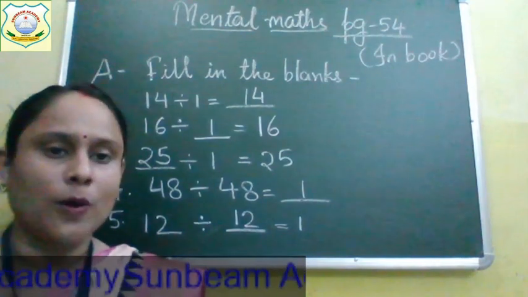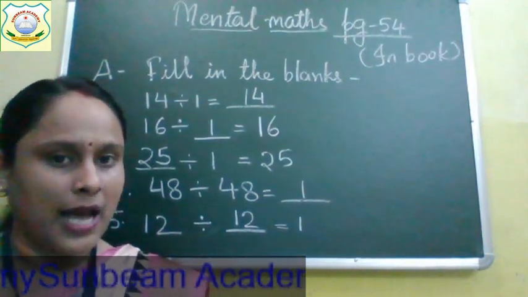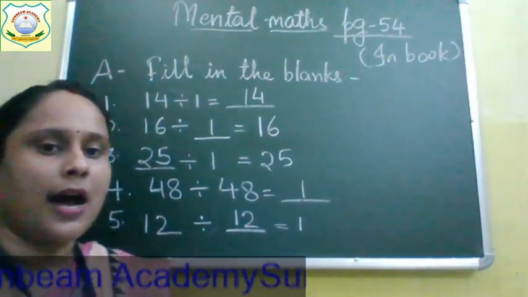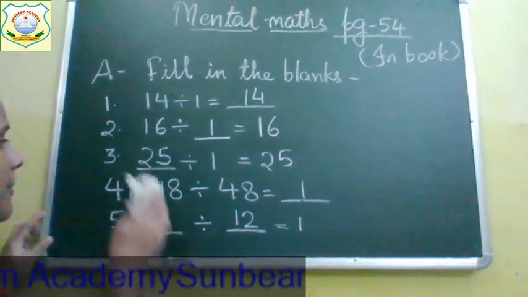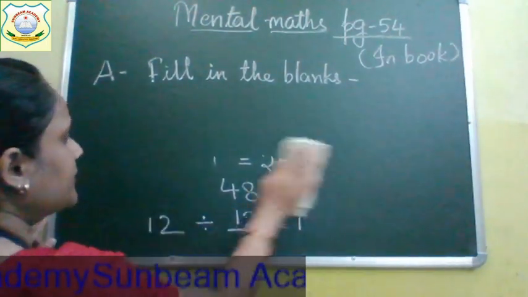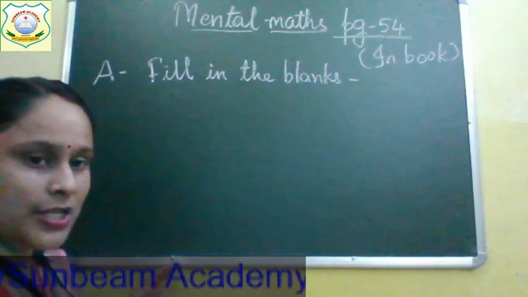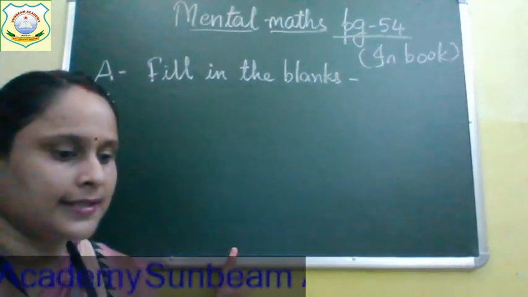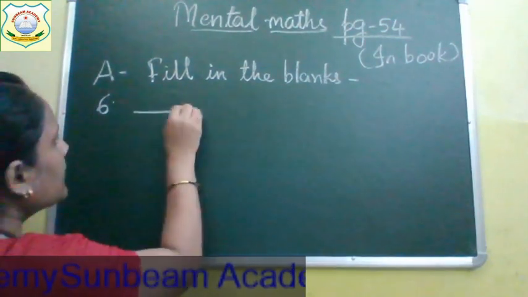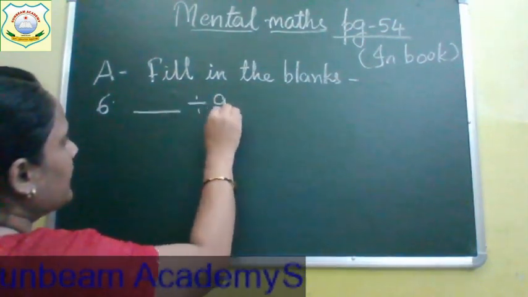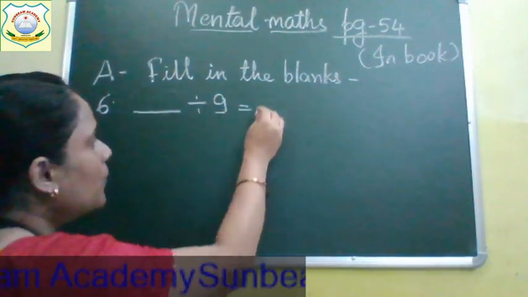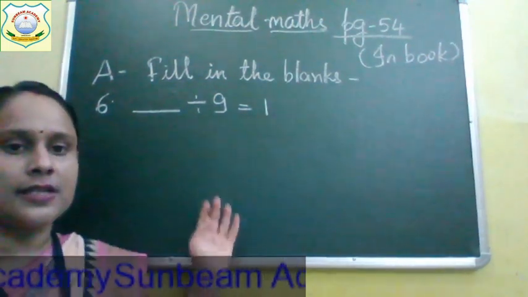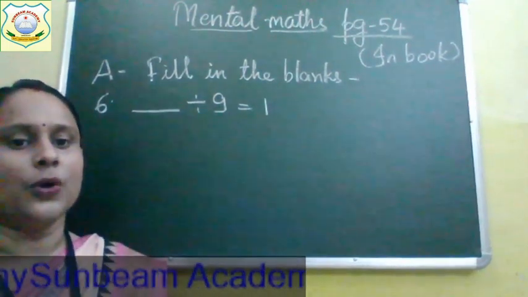Now children, I hope that you all have noted down the answers in your book. Now we will start from question number 6. Okay. See question number 6. Your question 6 is dash divided by 9 is equal to 1.